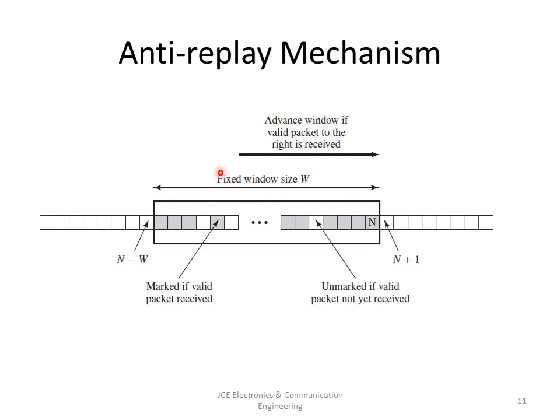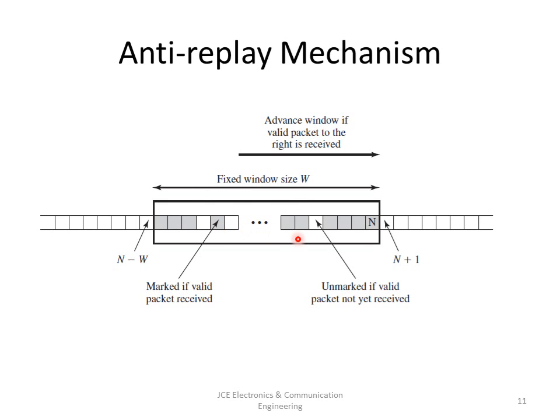If the received packet falls within the window and is new, the MAC is checked. If the packet is authenticated, the corresponding slot in the window is marked. If the received packet is to the right of the window and is new, the MAC is checked again.